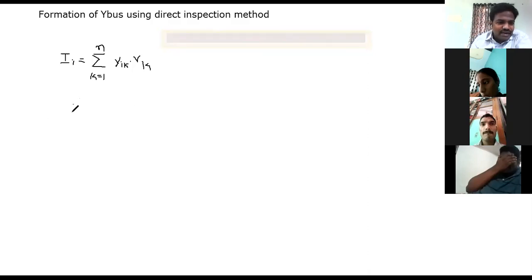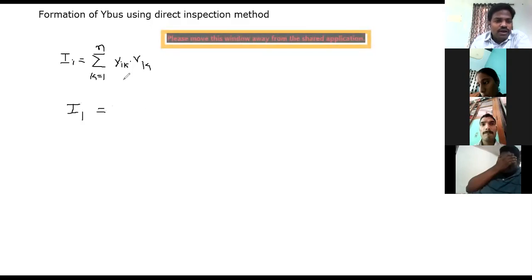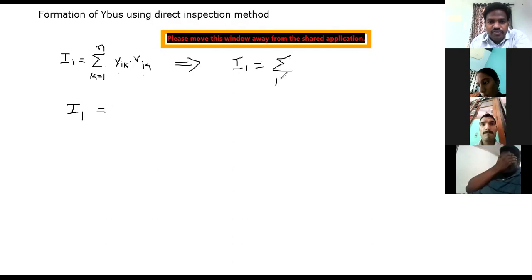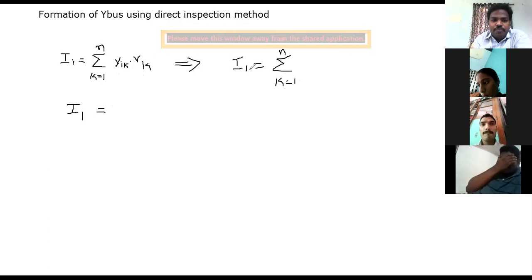Suppose let us consider small i is equal to 1. Now what you will get? Just for example, if I am substituting 1 here, sigma k is equal to 1 to n. Here the small i term is fixed, so you are going to determine the algebraic equation for the first bus.